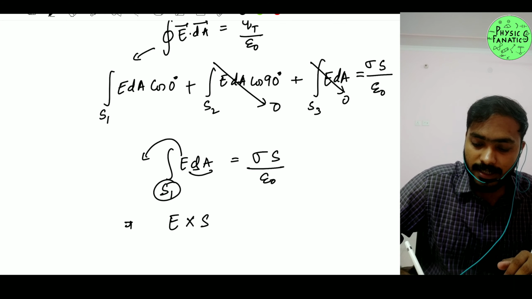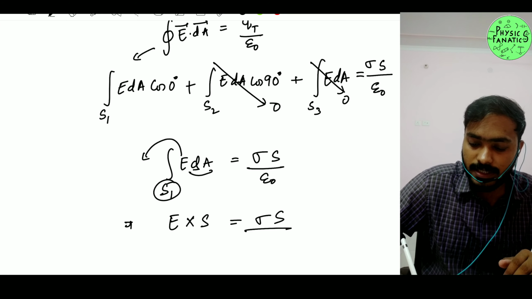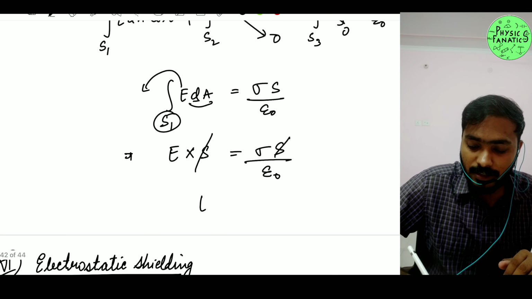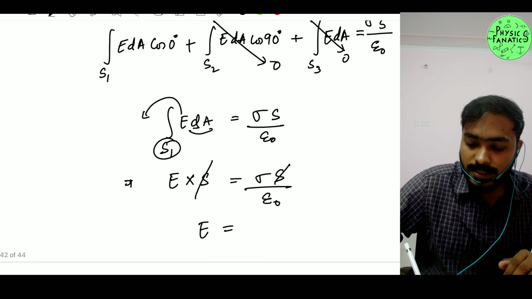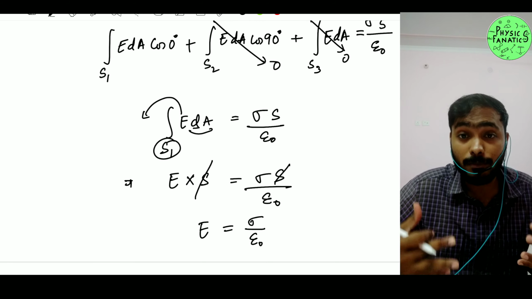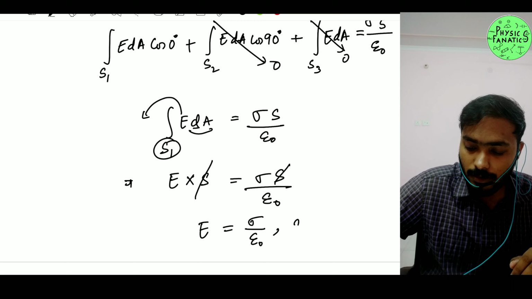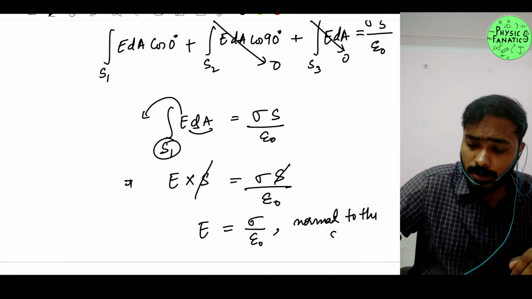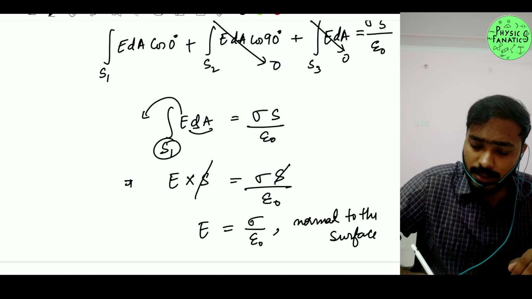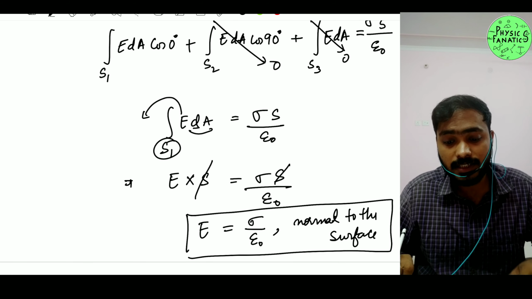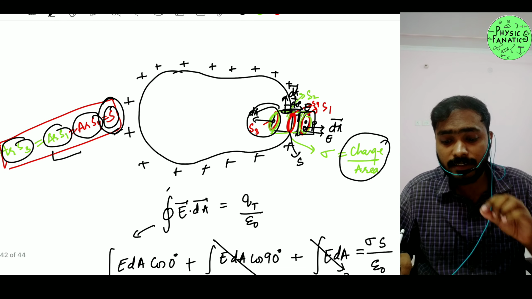So E times S is equal to sigma times S divided by epsilon naught. S and S will cancel out, so you get the electric field as sigma upon epsilon naught, and the electric field is normally outward, so I can write it normal to the surface.